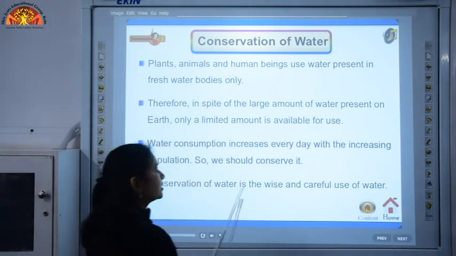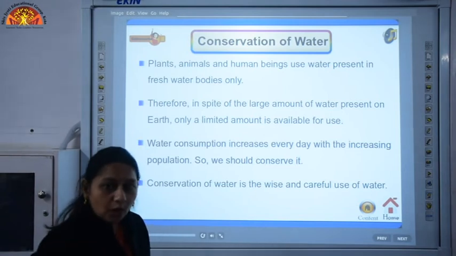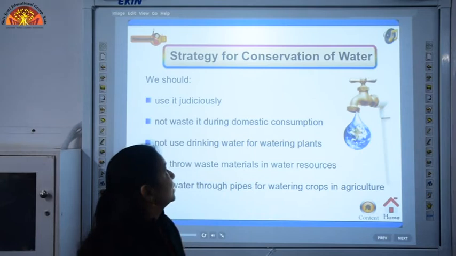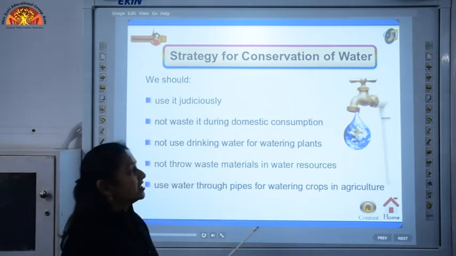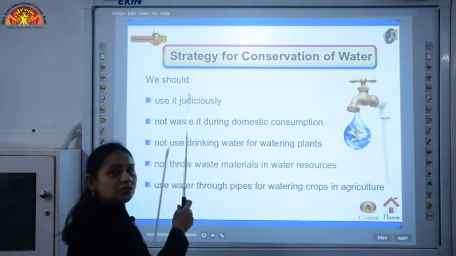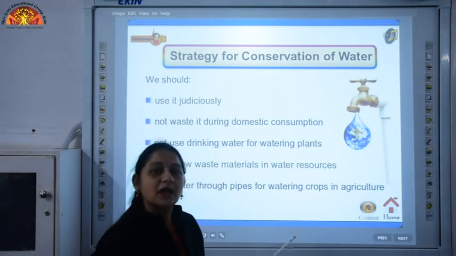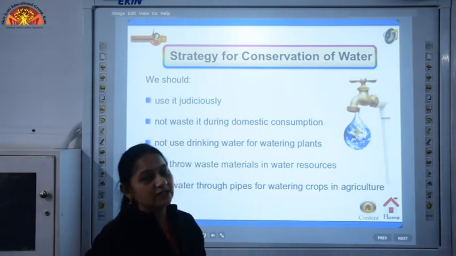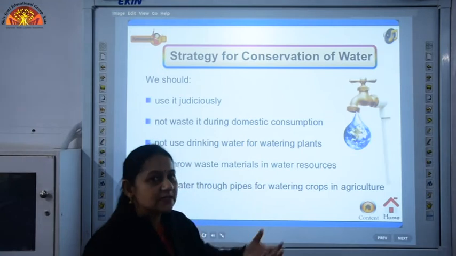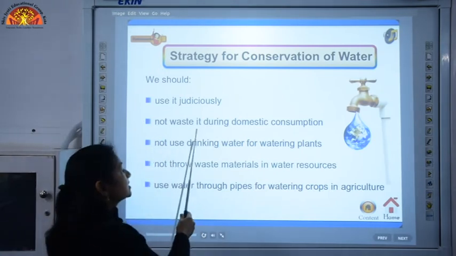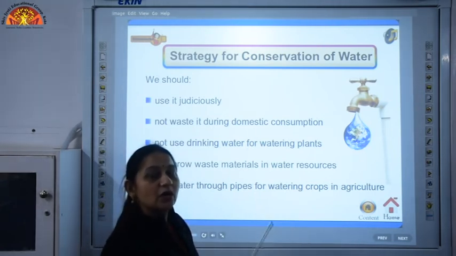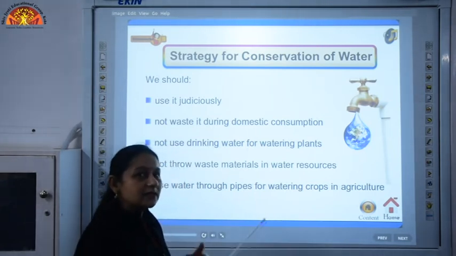Conservation of water is a wise and careful use of water. How can we conserve water? We have some strategies for the conservation of water. We should use water judicially. Judicially means we should use it wisely. Wherever it is not needed, we can turn off the tap, and we can check for leakage in water. Not waste it during domestic consumption. While we are using water at our homes, we shouldn't waste it. Use it where it is needed.